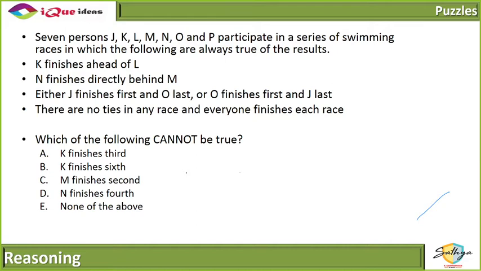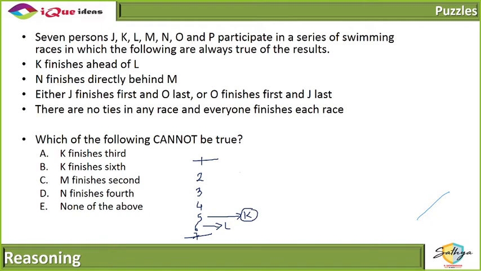See, which of the following cannot be true? We already know that out of the 7 places, the 7th and the 1st place are occupied by J and O. Whatever the situation, J and O will be there. Now, K always finishes ahead of L, so L can be at the lowest here. That means K cannot go below this. The lowest position that K can occupy is 5.